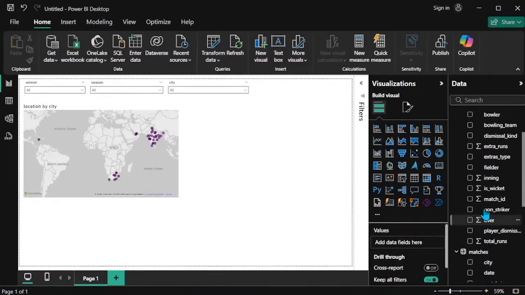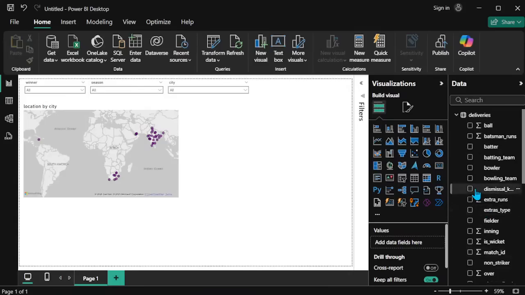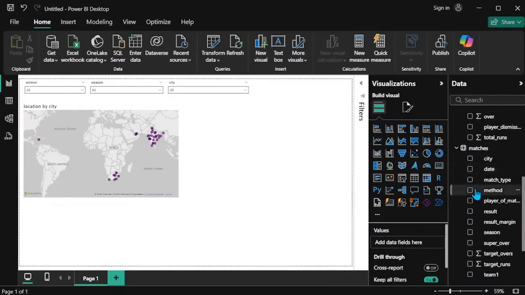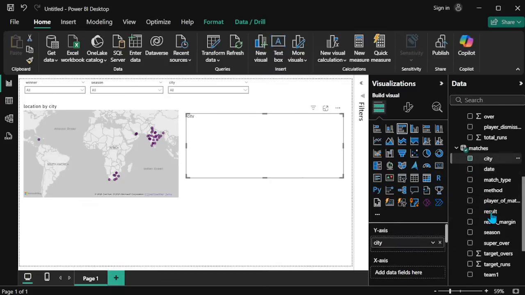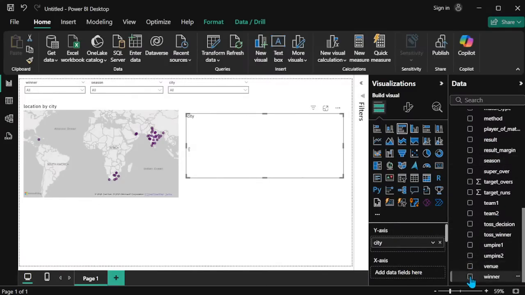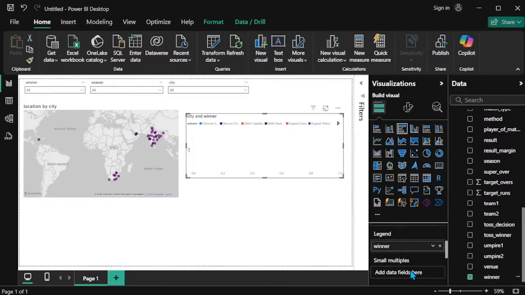Okay, so finally we can create another plotting, that is city wise winner. City wise winner name we can decide. I will choose the clustered bar chart and show it like this. So I choose the values of city wise winner count or winner name. Yeah, city wise winner count.